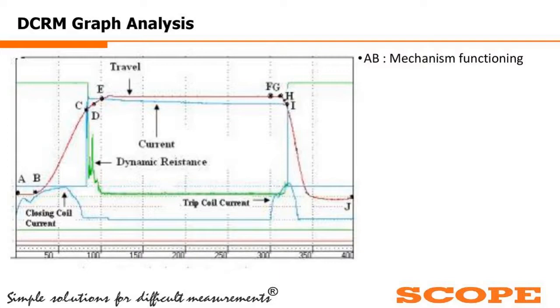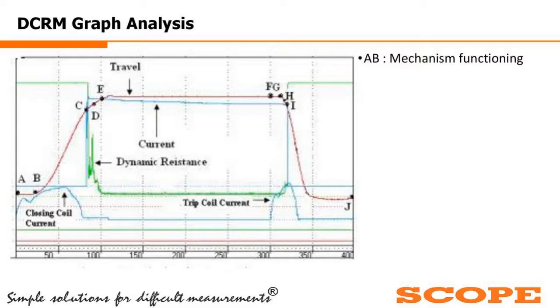Then after the initial pickup, you will see a sudden drop in the closing coil current, because that is the point where the plunger displacement takes place. Due to this plunger displacement, the current suddenly goes down, and then steadily rises again. Immediately after the plunger displacement, the breaker's physical movement starts.